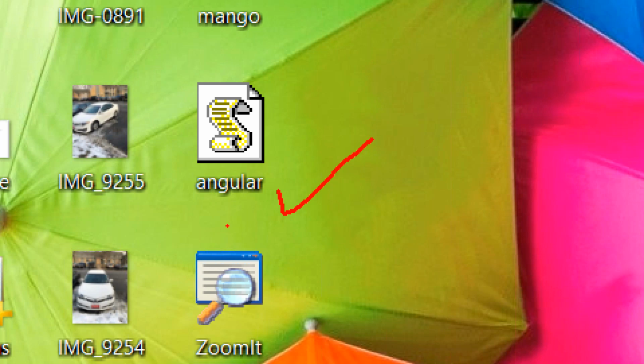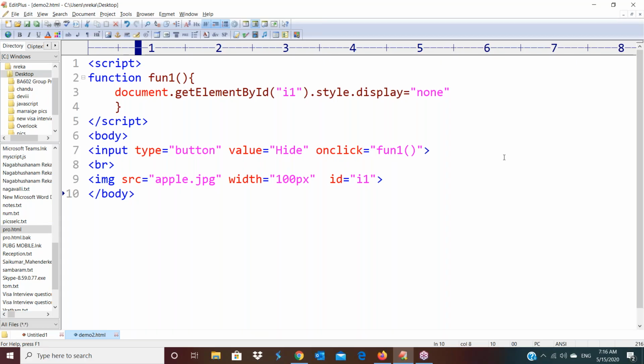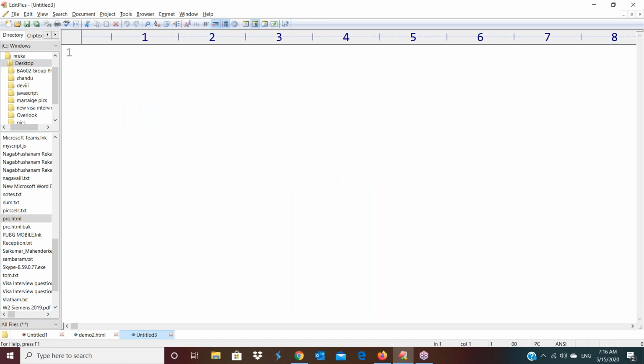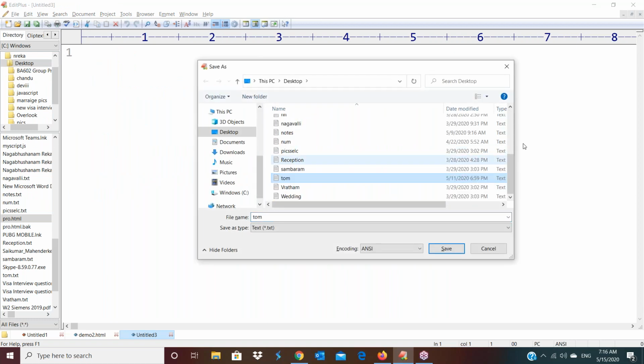Is it clear? In this one session we are discussing the advantages and features of AngularJS. Why are we discussing this concept? To get an idea of what additional features we have in Angular, we are discussing the features of AngularJS. Now for the same program, I have taken a new file and saved it as test.html.